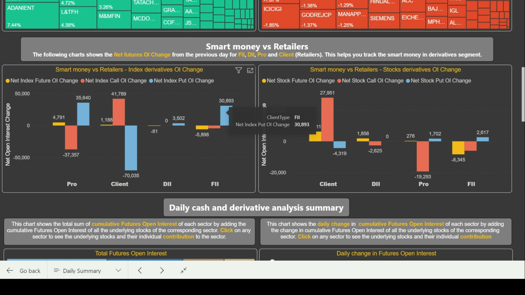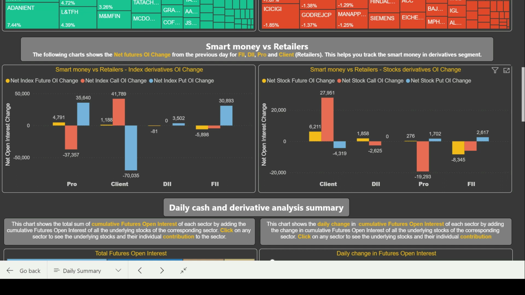So this particular graph only gives you the change in OI. Now we have to relate it to the price also, and we will also analyze this data in more detail. In the daily summary page, we only give you the data of the OI change with respect to the previous day. Same applies for the stock derivatives also, but we'll focus more on index because, as you already know, there are two types of indexes available for the derivative segment, that is Nifty and Bank Nifty.